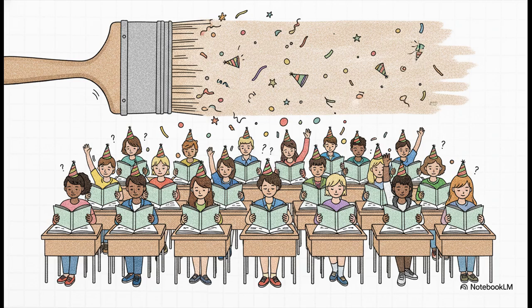And then we have the sweeping generalization. Let's look at this one. First-year college students are all irresponsible and just want to party instead of study. The huge red flag here, the word all. Always, always watch out for absolute words like all, always, or never. This fallacy unfairly takes what might be true for a tiny subset of people and just blankets it over a massive group, completely ignoring the thousands of intensely focused, disciplined students out there.